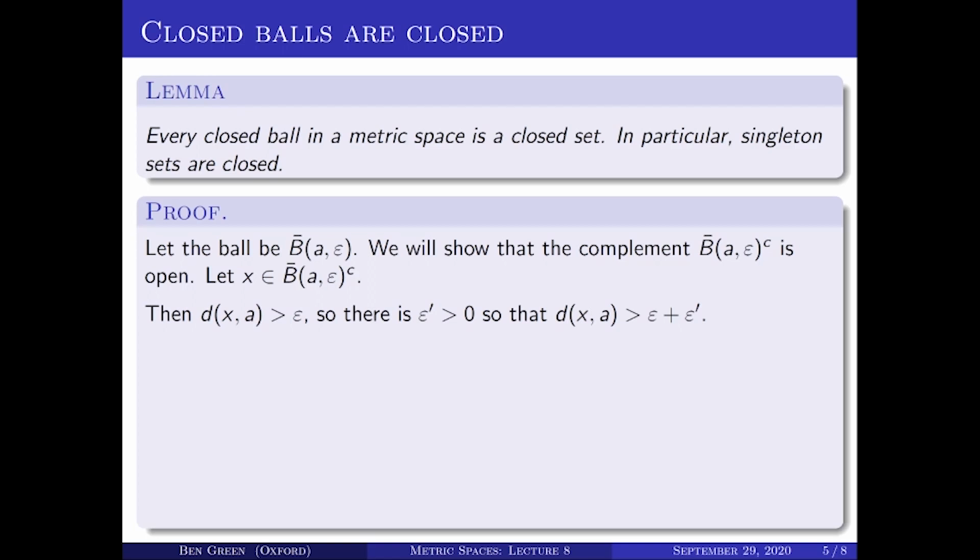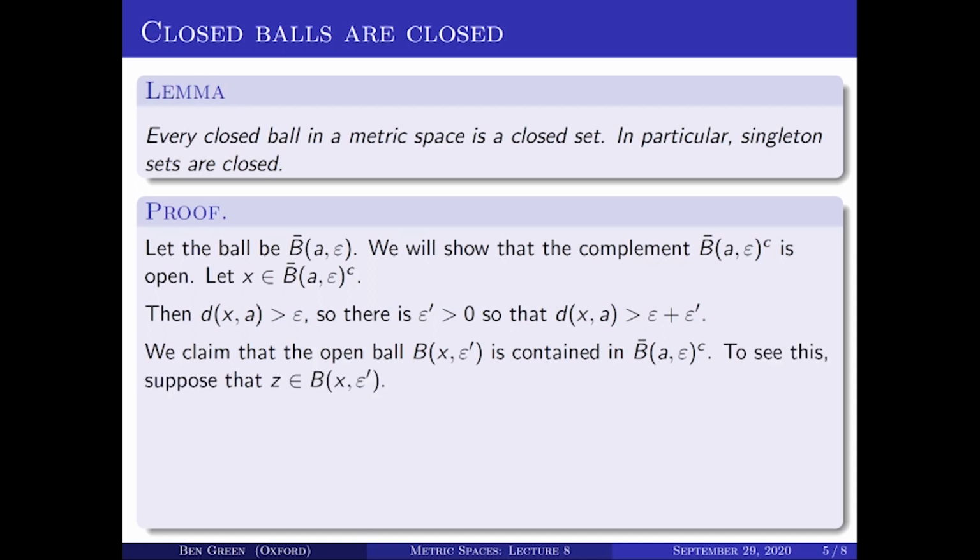So there's an epsilon dashed, positive, such that the distance from x to A is also greater than epsilon plus epsilon dashed. And I claim that the open ball centered on x with radius epsilon dashed is contained in the complement of the closed ball that we're interested in. Then I'll have shown that for an arbitrary point x in the complement of the set I'm interested in, there's an open ball about that x that's also contained in the complement. That means that the complement's open, and therefore the original set is closed. There's quite a bit of complementation to think about here. So let's prove this claim.